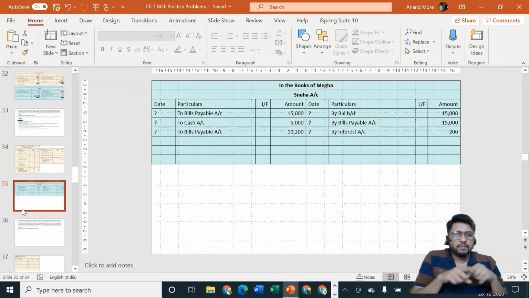We have neither prepared bills payable account nor we have prepared cash or bank account. That means we cannot show the ledger effects of last entry. I hope you have understood the concept, because the entry is bills payable account debit. Have we prepared bills payable?